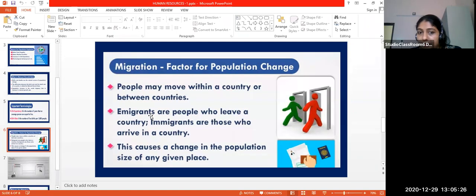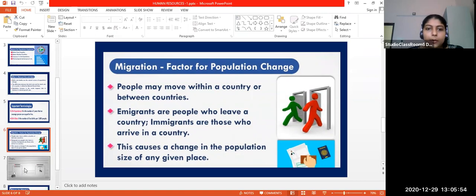First one, emigrants, and second word, immigrants. Emigrants are people who leave a country. Immigrants are people who arrive in a country. This is one of the factors, migration, right? Moving from one place to another is migration. So this is one of the reasons or causes for population change.